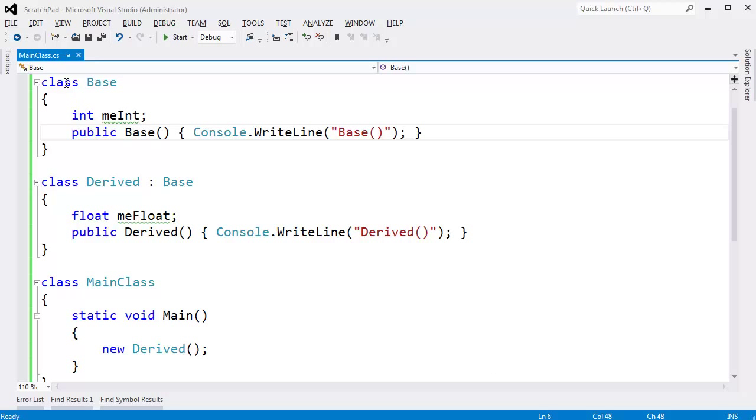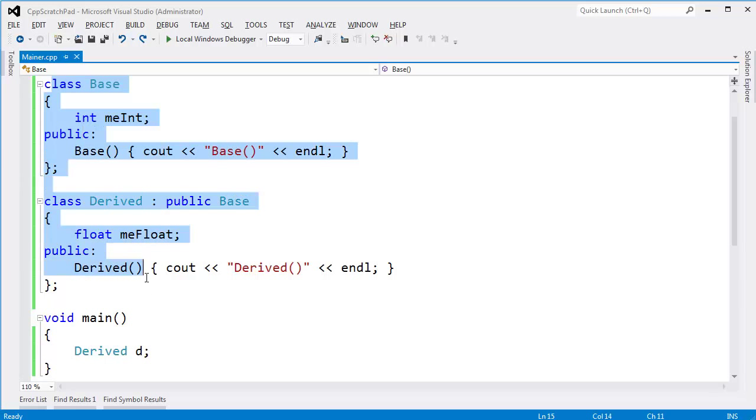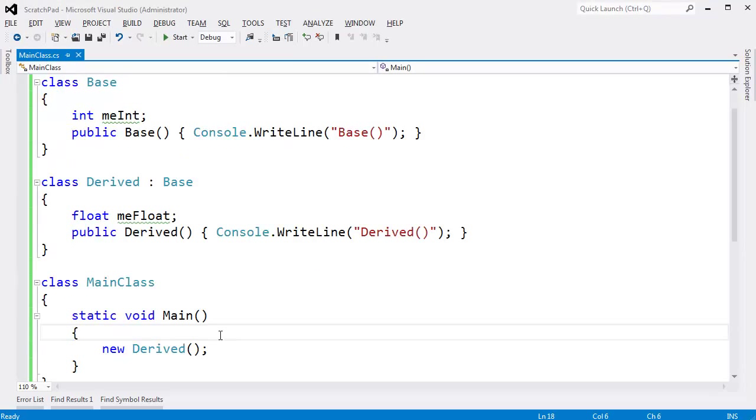I have here an example. I've written it in C#. I've also written the exact same example here in C++. Let's go through the C# version and then we'll just glance at the C++ version.